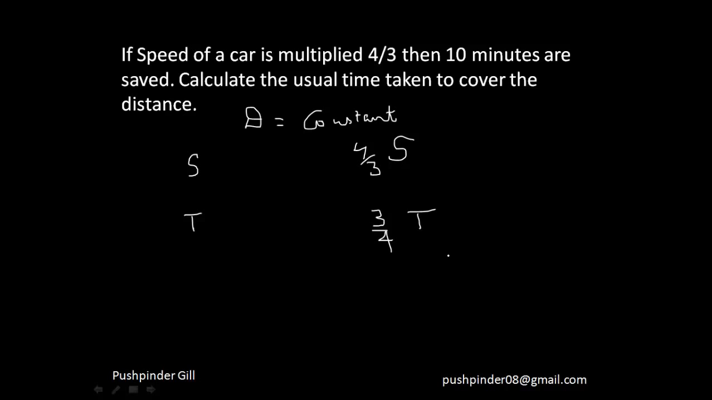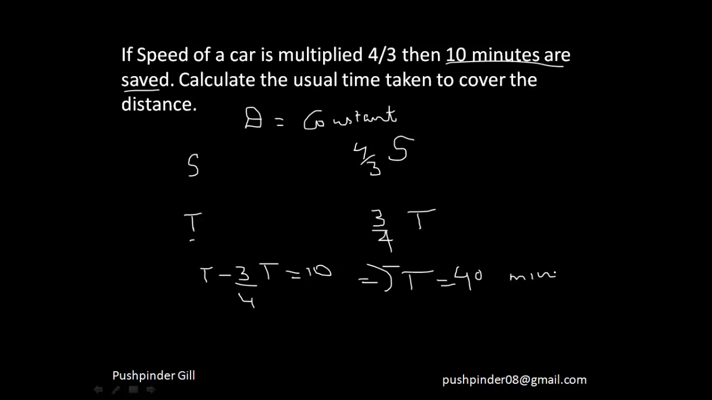Because speed is inversely proportional to time. So if time is getting multiplied by 3/4 and I'm saving 10 minutes, that means the difference between this and this is 10 minutes. So t minus 3/4t is equal to 10 minutes. From this I can say that the actual time taken is 40 minutes. So the actual time taken to cover the distance is 40 minutes. You just solve this equation and you get your answer.